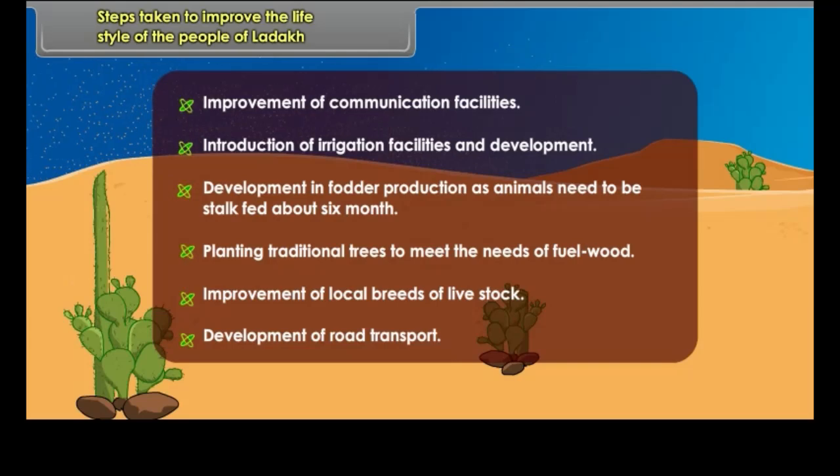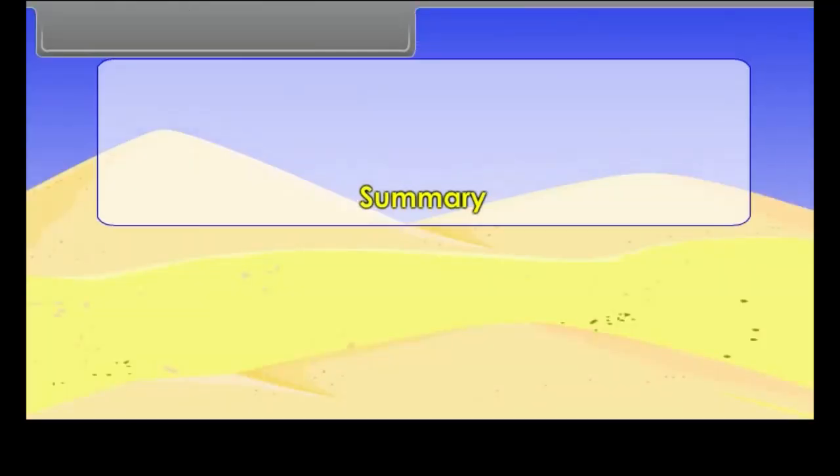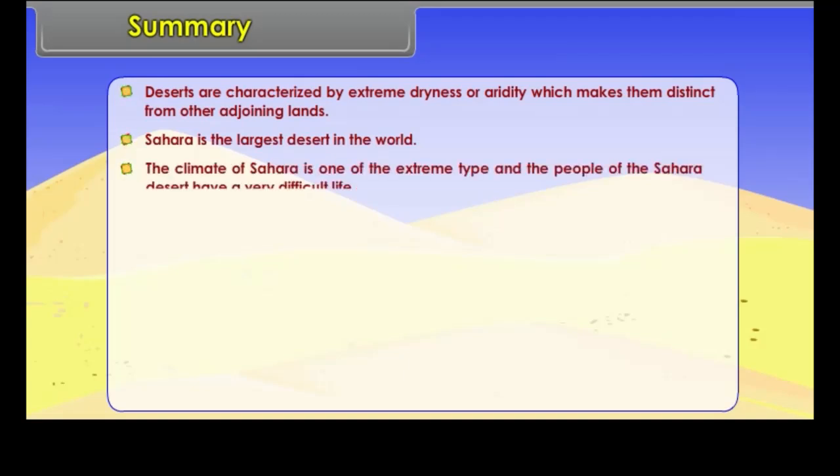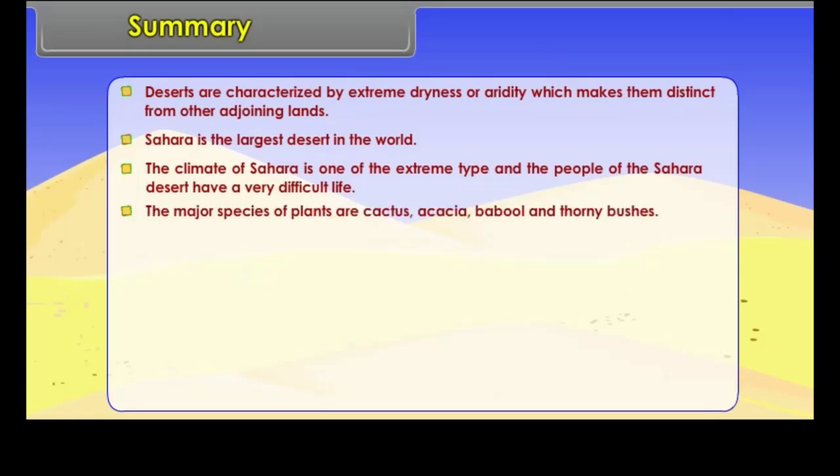Development of road transport. Summary: Deserts are characterized by extreme dryness or aridity, which makes them distinct from other adjoining lands. Sahara is the largest desert in the world. The climate of Sahara is of the extreme type, and the people of the Sahara Desert have a very difficult life. The major species of plants are cactus, acacia, babool and thorny bushes.